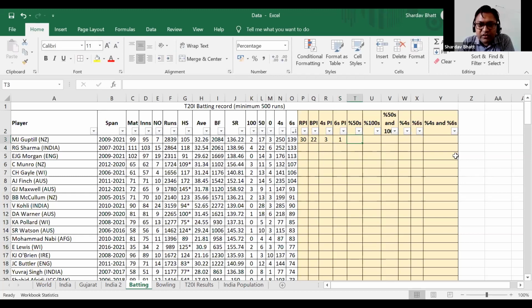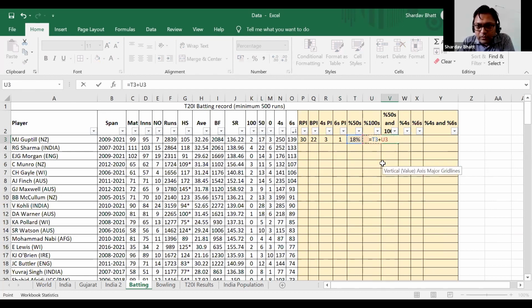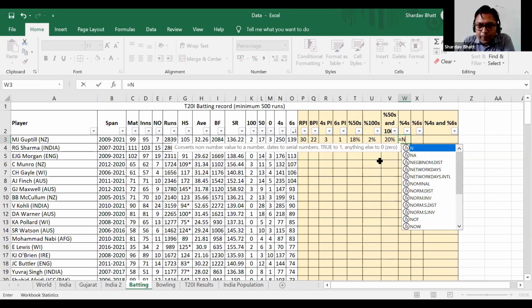Then percentage of 50s, which is total 50s divided by number of innings played: 18%. Similarly, hundreds divided by innings: 2%, right? And percentage of 50s and hundreds is nothing but the addition of these two things. And then the percentage of fours.